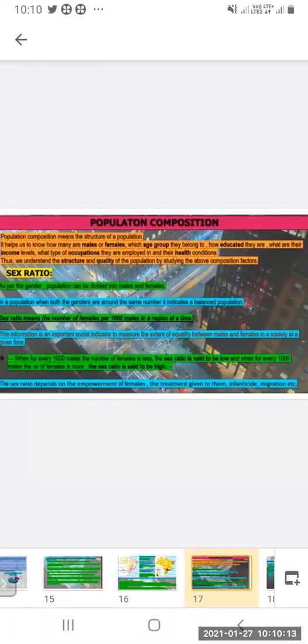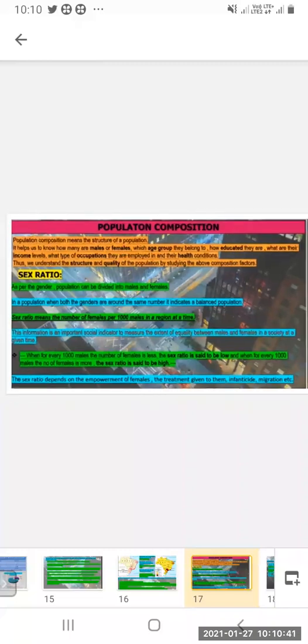So, population composition consists of whether they are male or female, the age group, how much educated they are, what the income levels are, what occupation they are practicing, their employment, and then the health conditions. These are the factors which are included in the population composition.